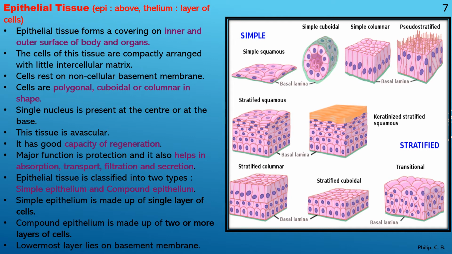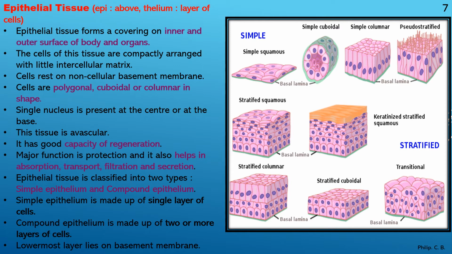Then this tissue is avascular. What does that mean? Avascular means they don't have any attachment of capillaries or blood vessels, etc. Further, it has a good capacity of regeneration, means if any part of the tissue gets damaged, it can regenerate. Major function is protection, and it also helps in absorption, transport, filtration and secretion.